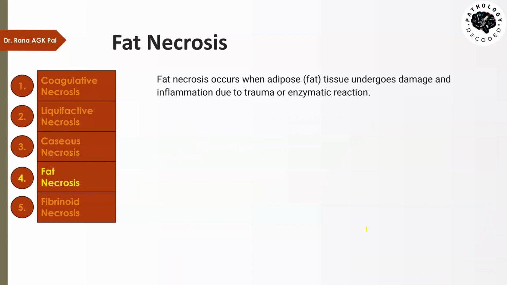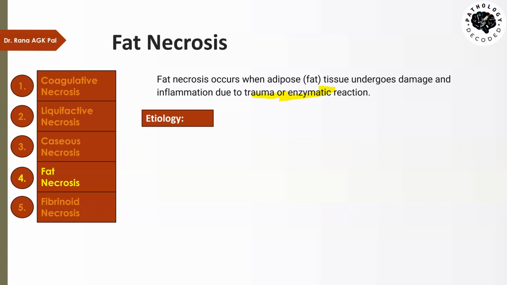Then we have fat necrosis. Fat necrosis occurs when adipose or fat tissue undergoes damage and inflammation due to trauma or enzymatic reactions. So we have two things: one is trauma, and the other is enzymatic reactions.